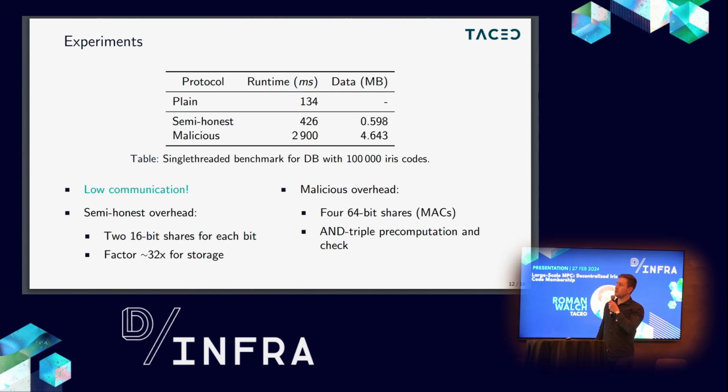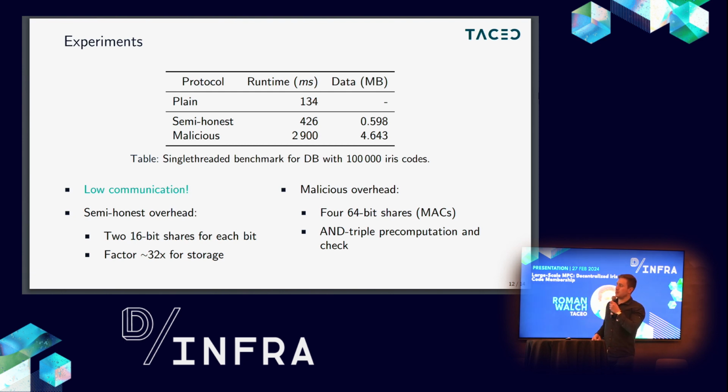You can also see the very low communication between the parties of just 0.6 megabytes. The main overhead here is the result of sharing each bit as a 16-bit integer, and in the replicated sharing protocols, we have to compute basically everything on 2 shares.